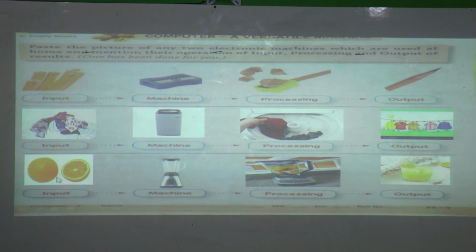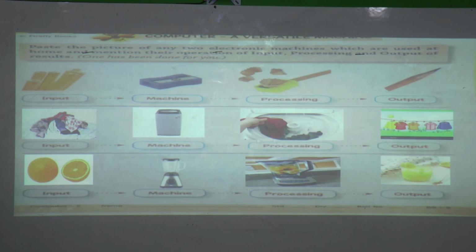Now we will see one more example, the machine is a mixer. Here is an orange. Orange is what? Input. And the machine is what? Mixer. If you want to make orange juice, orange is the input and mixer is the machine. When we cut these oranges and put them into the mixer jar, then when we start the mixer, it is processing, and we will get orange juice. Orange juice is what? Output.